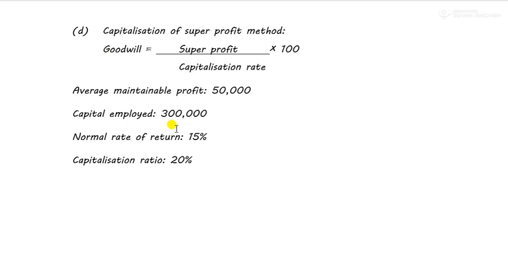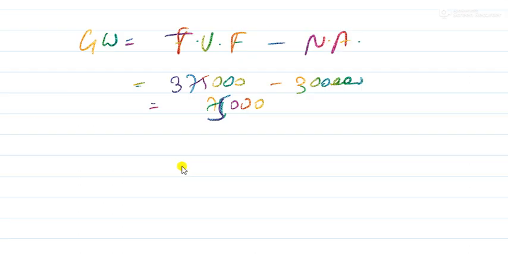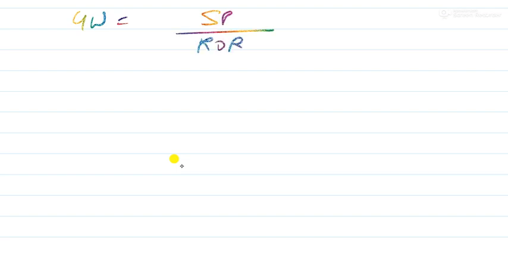So let us solve this example based on this formula. So goodwill is equal to super profit by capitalization rate, not into 100, let it be into 100. Okay, now capitalization rate and normal rate of return are two different things, so please don't get confused in this. So goodwill is equal to super profit divided by rate of return.